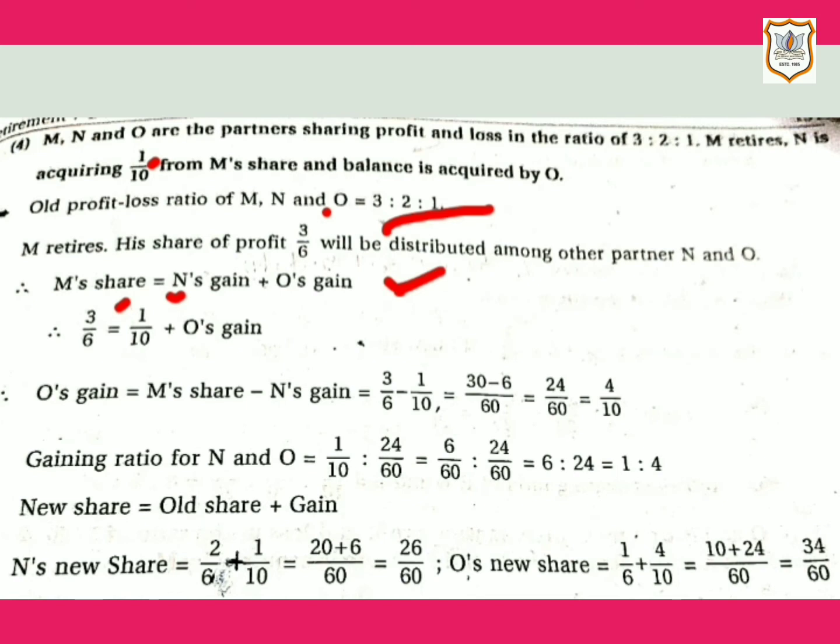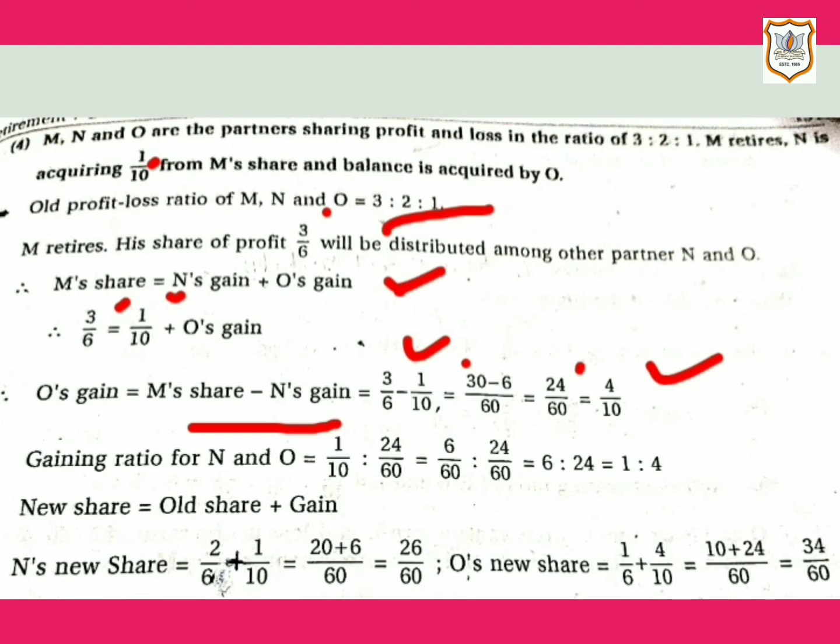So by reshuffling this formula, we can get O's gain is equal to M's share minus N's gain. So here M's share is 3 by 6 minus N's gain, 1 by 10. If we solve this, we will get 4 by 10 as O's gain. Now, the gaining ratio for N and O is equal to 1 by 10, that is N's gain, which is given in the question, and 24 by 60, which is O's gain, which we just found out.